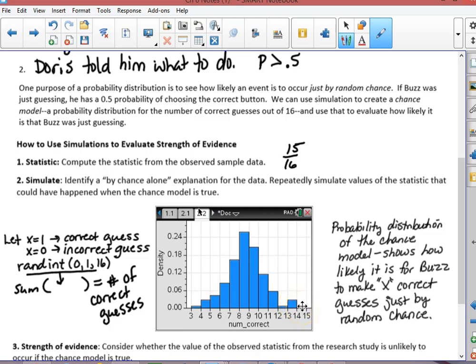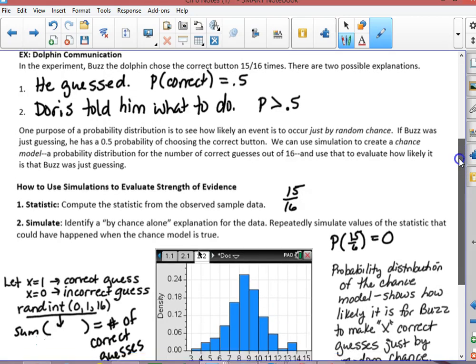Notice that we didn't ever get 14 or 15 correct guesses out of 16, even though we did the simulation 140 times. So you can see here the probability, for example, of getting 8 correct guesses is about 25%. The probability of getting 13 correct guesses is maybe 2-3%. The probability of getting 15 out of 16 in our simulation, 0. Okay, so this then allows us to evaluate which one of our scenarios is more likely.